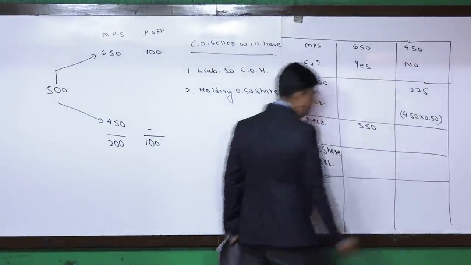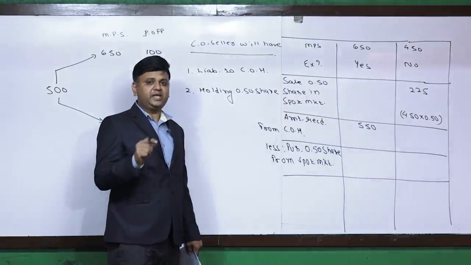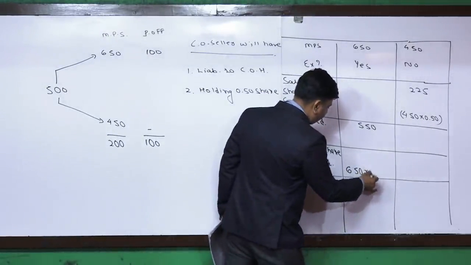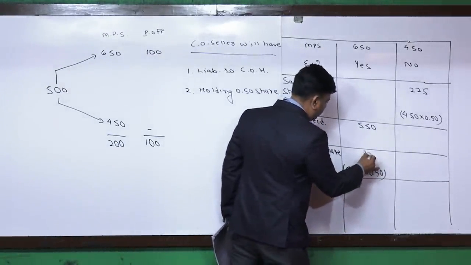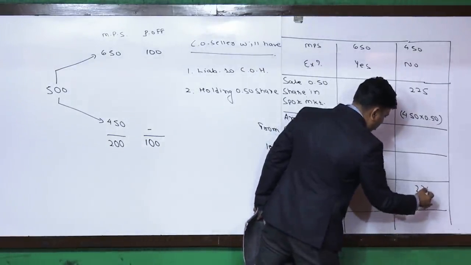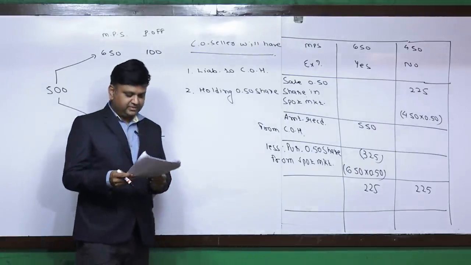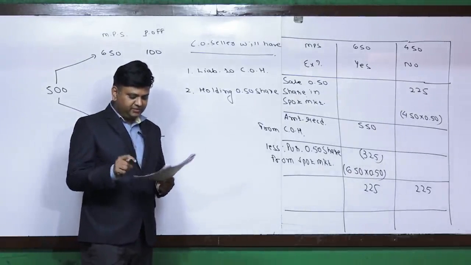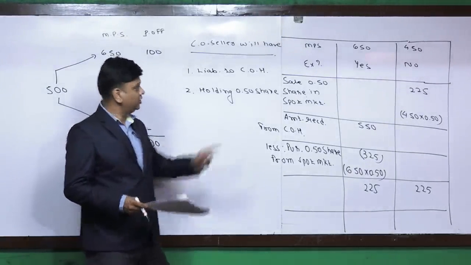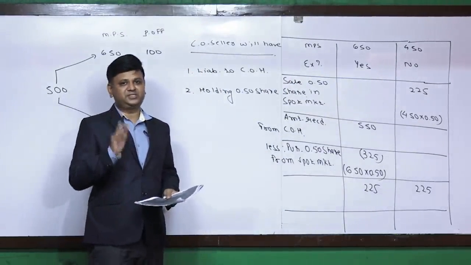because the call option seller is already holding 0.5 share. He has to give 1 share, so the remaining 0.5 share has to be bought from the spot market. So 650 into 0.5 comes to 325. So what will happen? In both the situations, the call option seller will have rupees 225 available with him. And the question asks: explain how the investor will be able to maintain identical position regardless of the share price. So in both share prices, they will have 225 rupees left at the end of 3 months.